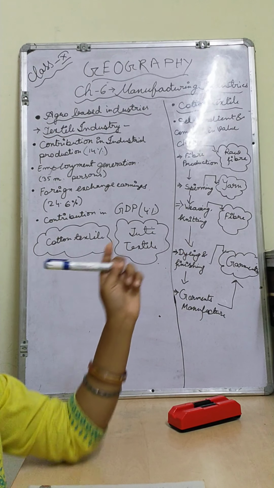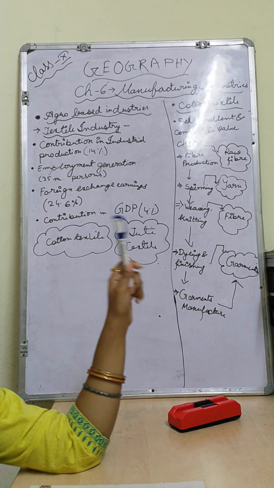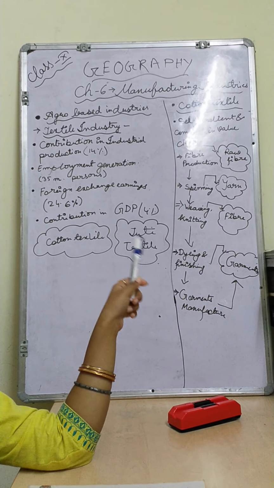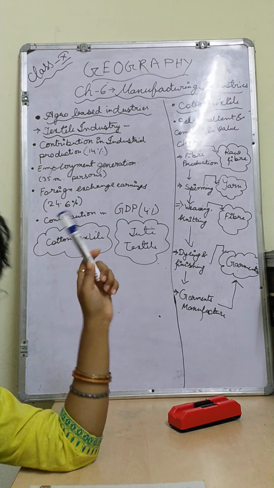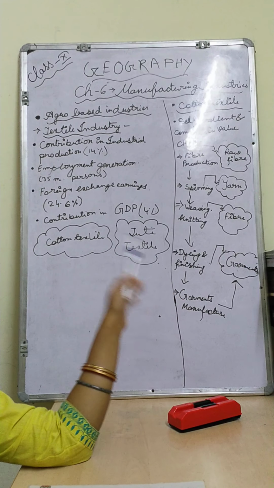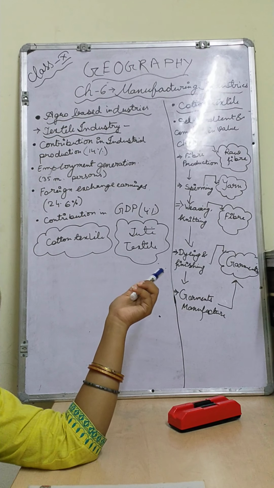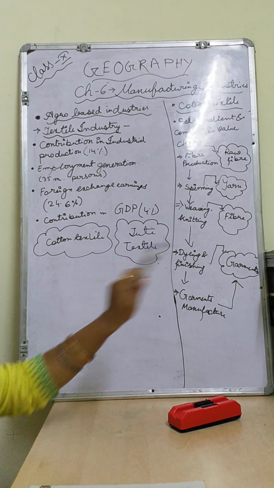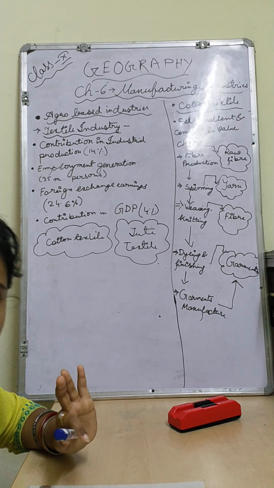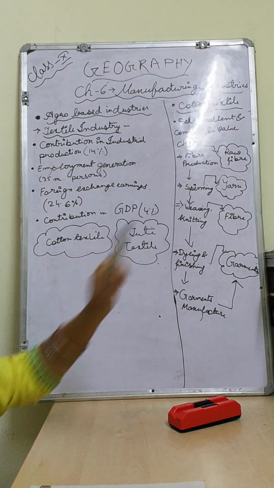Then after getting the fabric, suppose it is a cotton fabric, a linen fabric, or a silk fabric, so after that what is done? It is in white color, children, or some raw colors. So to get clothes in different colors, what process will be done? Dyeing and finishing. Dyeing means coloring of that cloth, especially the fabric.